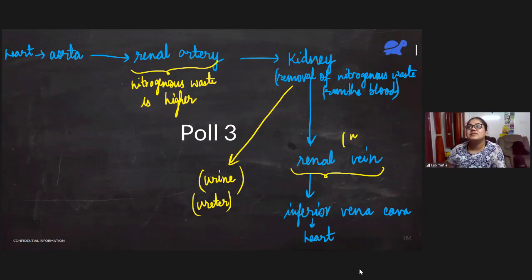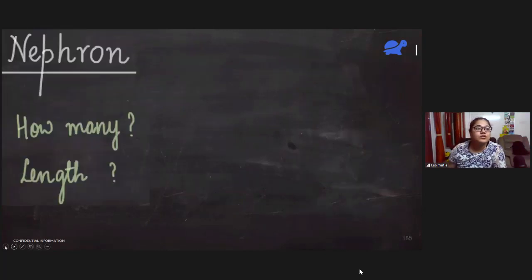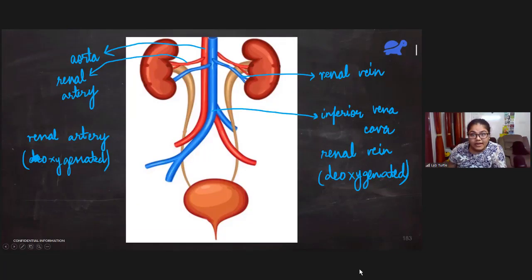So there is lesser nitrogenous waste. Renal artery is containing oxygenated blood. Renal vein is containing deoxygenated blood. So I hope now this pathway for blood and for urine is clear. Let me launch the next poll. Time starts now.